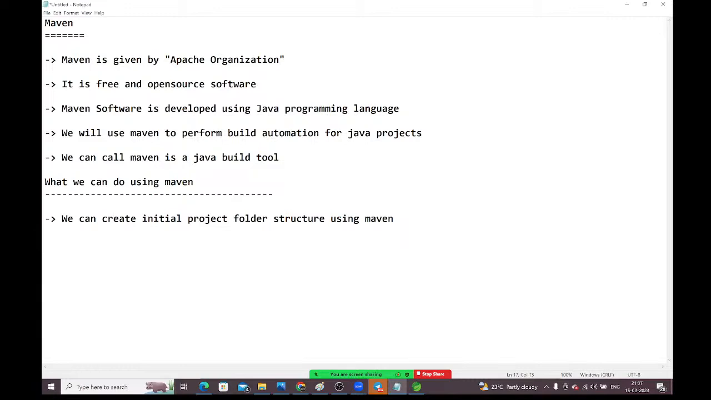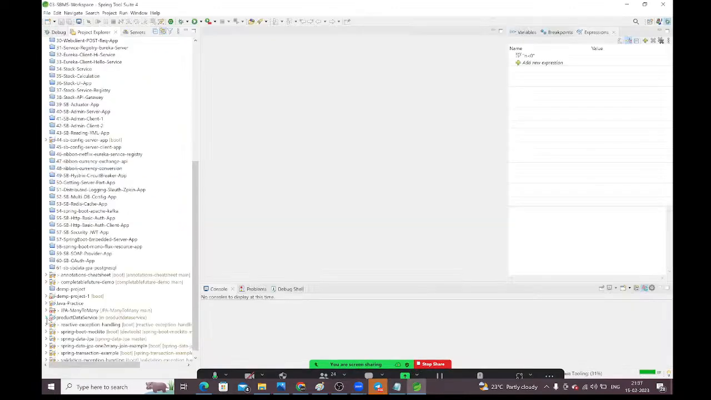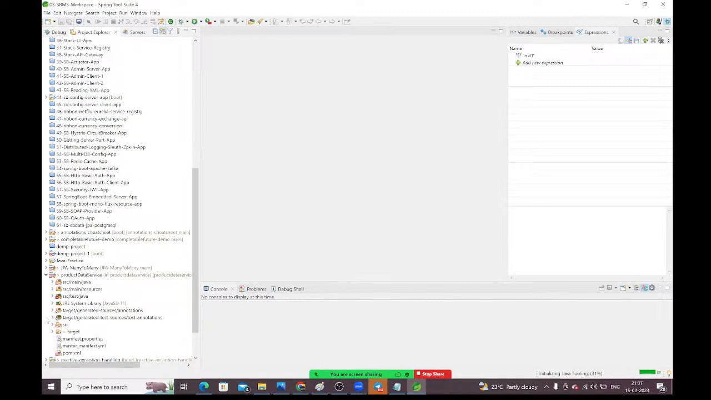Let me go to here. The IDE is opened, guys. Now go down here. Here you can see, yesterday we have seen the product data service project, right? If you go to this product data service project, if you see this one, here, guys, this is the folder structure. Inside the product data service, we will have src/main/java. Next we will have src/main/resources. Next we will have src/test/java.